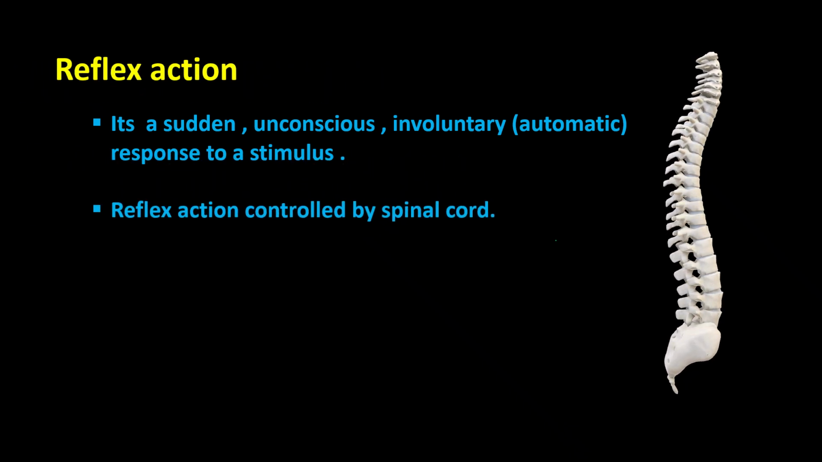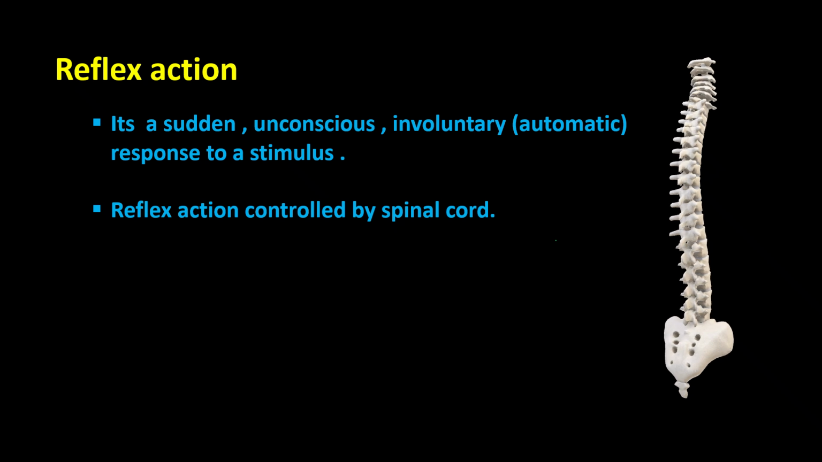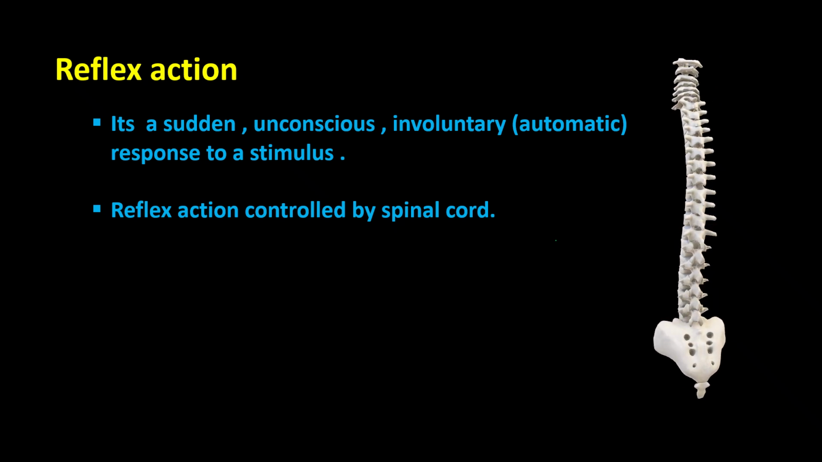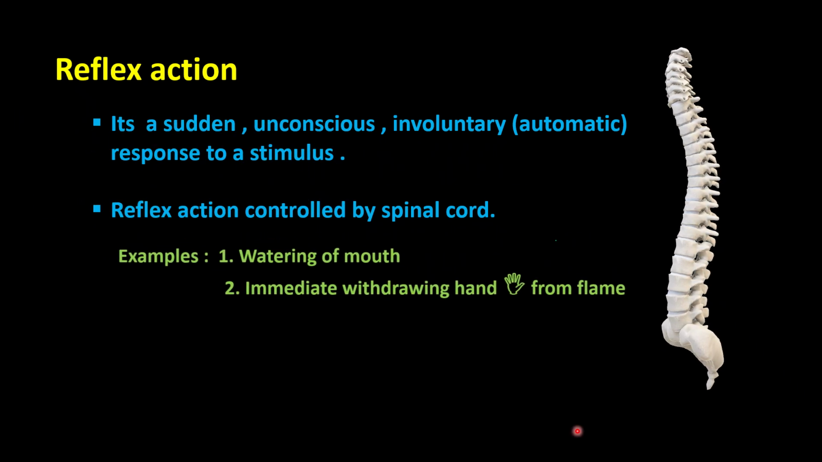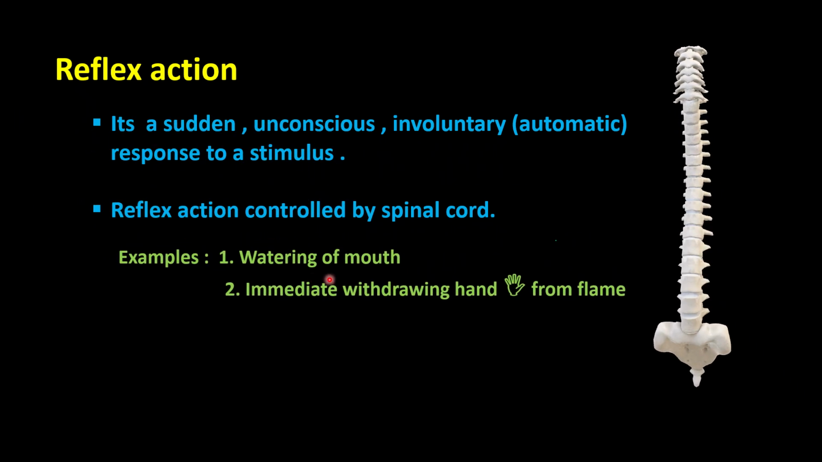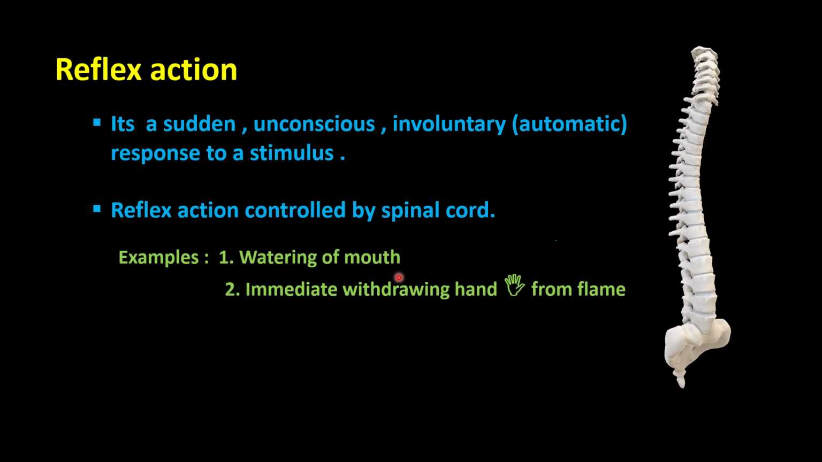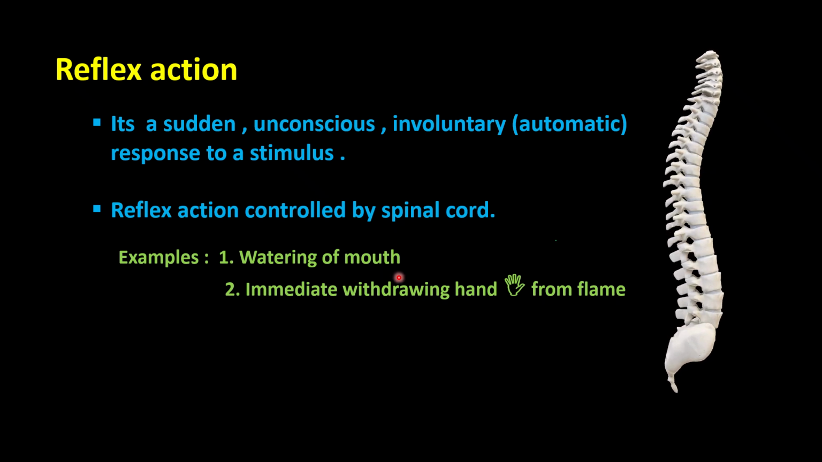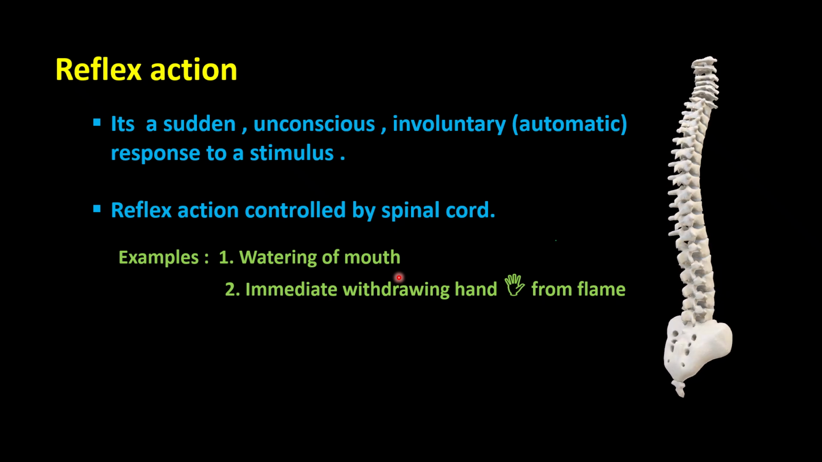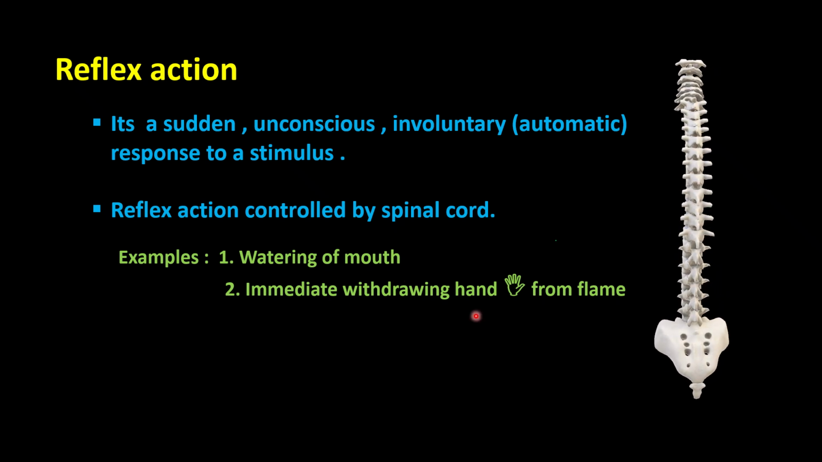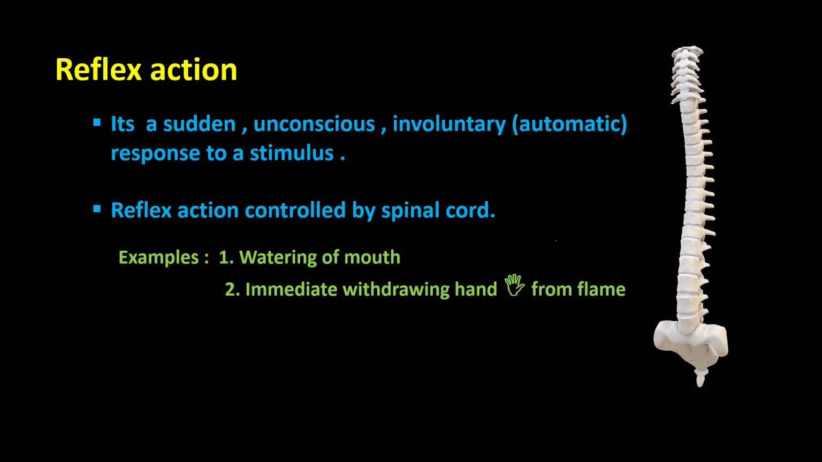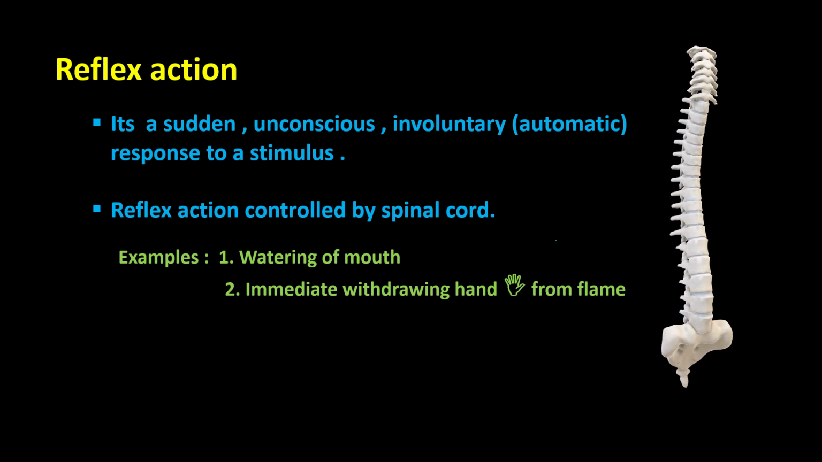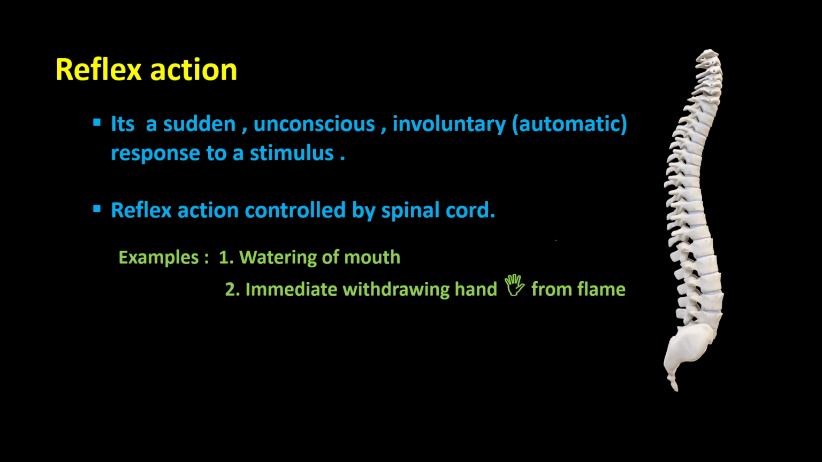So the next point is reflex action controlled by the spinal cord. As you know, it's controlled by the spinal cord. Look at the next point. A few examples are here, like watering of the mouth. That means when your mouth generates saliva for spicy food on the roadside. Next one is immediate withdrawing of a hand from a flame. It is another example of reflex action. We can't wait until our hand is properly burned before we withdraw it. When we touch a hot pan, we suddenly take our hand out from there.